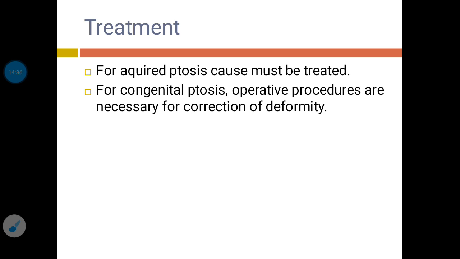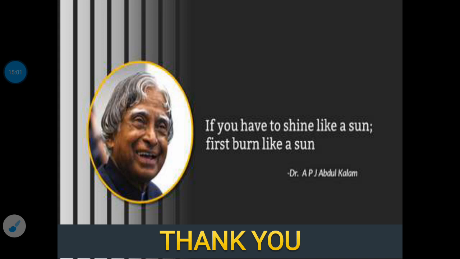So you have to find out, and treatment of that cause should be done. And in the congenital variety of ptosis, an operative procedure for correction of the deformity is required. So in acquired ptosis, you have to find out the cause and treat the cause, and in cases of congenital ptosis, operative correction of the deformity is required.